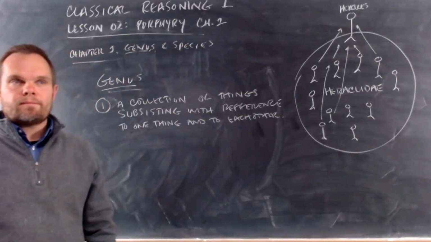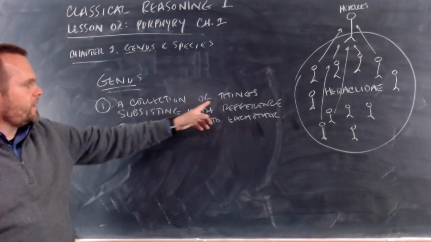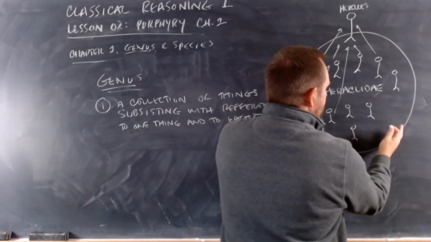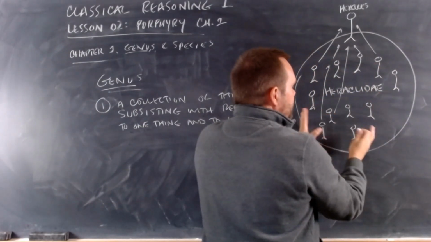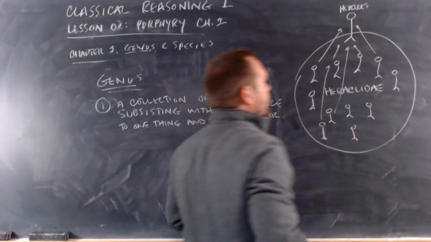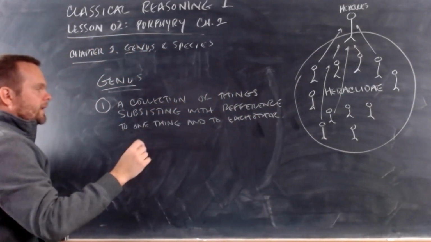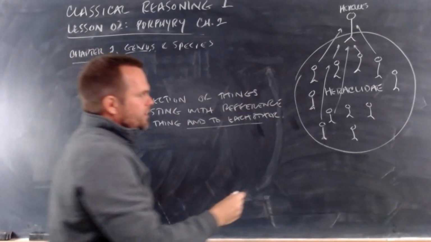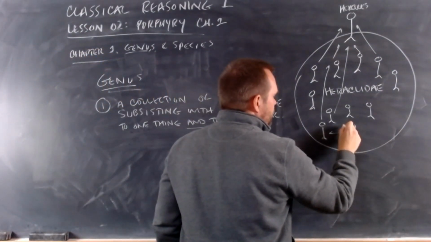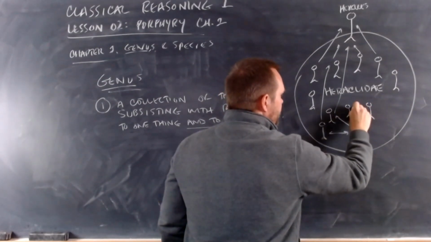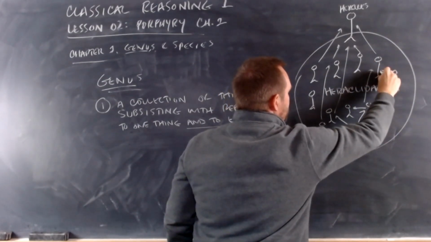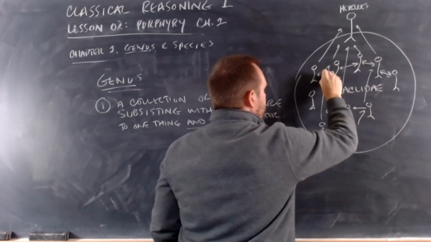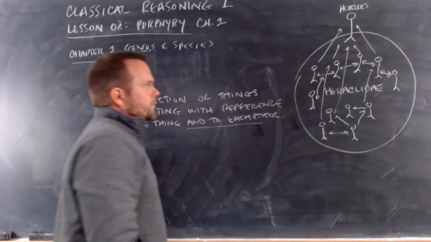You understand that? Okay? A collection of things subsisting with reference to one thing. This collection exists because all of these members have relation to one thing, but also to each other. So they also have relationship to each other, all between each other. And this goes on through all of these people. They all have a relationship to each other. Okay?